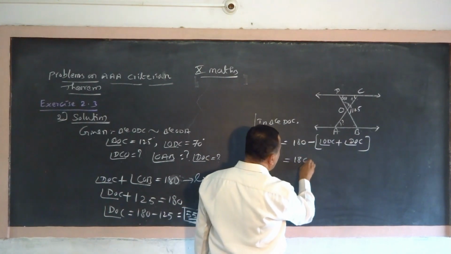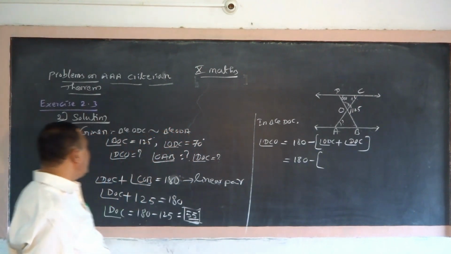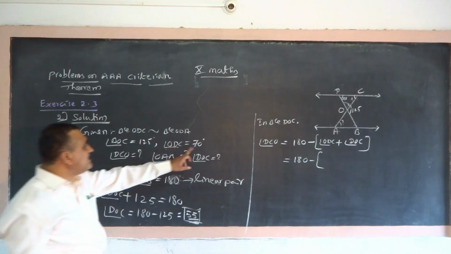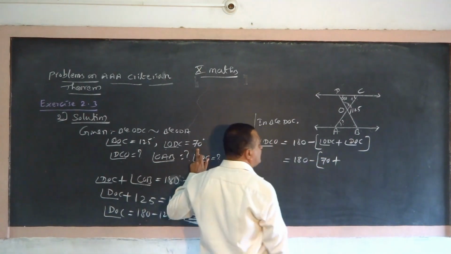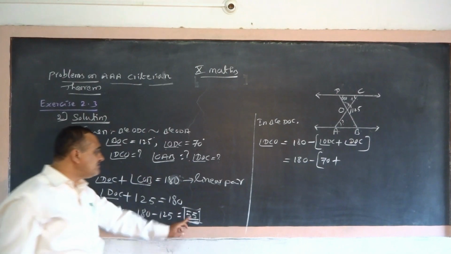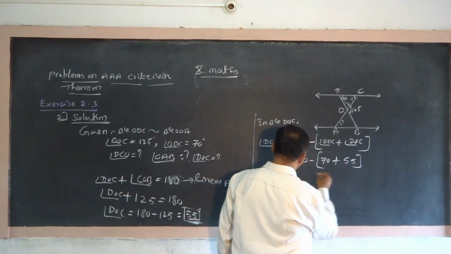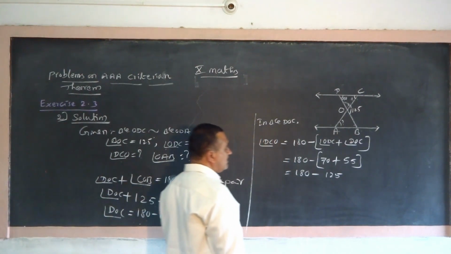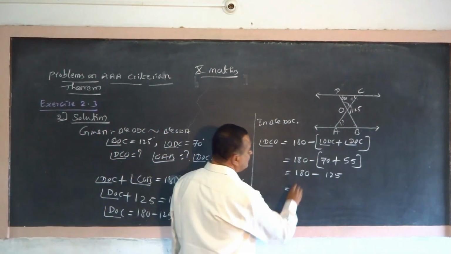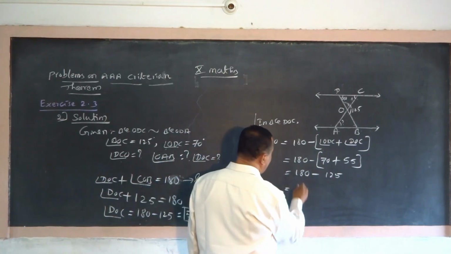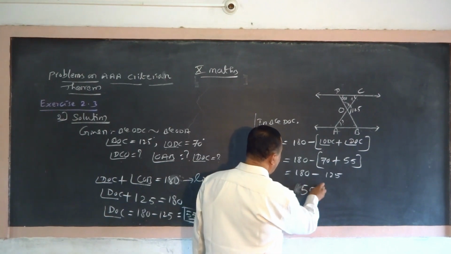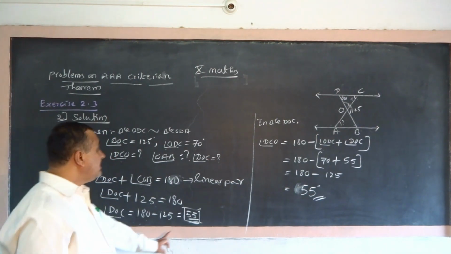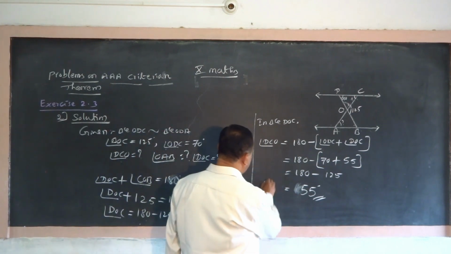Angle ODC is 70 and angle DOC is 55. So angle DCO is 180 minus 125, which is 55 degrees. DOC is 55, DCO is 55.